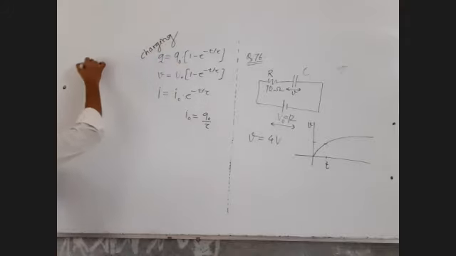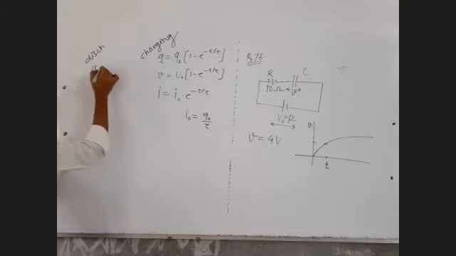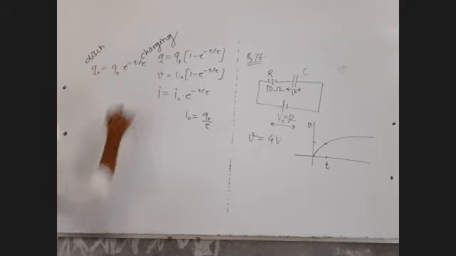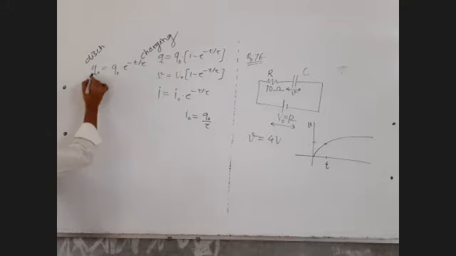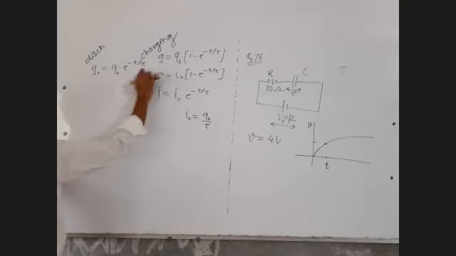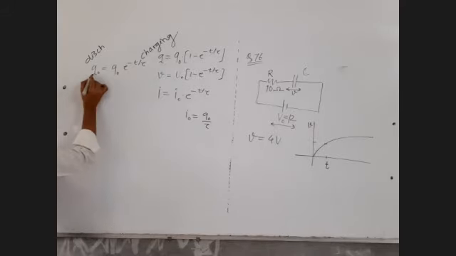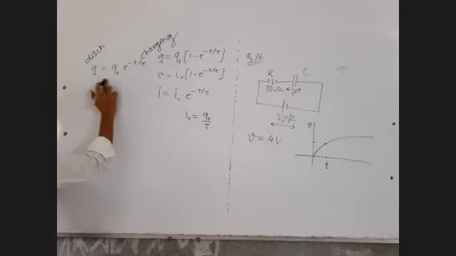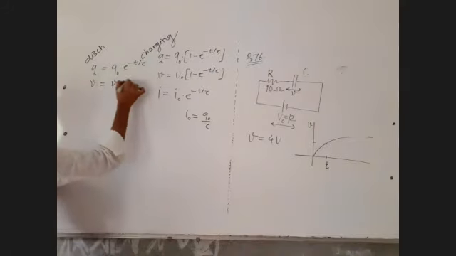For discharging, what are the possible equations? Charge goes on decreasing, just like current goes on decreasing. See how easily I am writing the equations. You will also get used to these equations. Charge goes on decreasing, so it is a decay equation, Q0 e raised to minus t by tau, just like the damped oscillation equation. Q equal to CV, Q0 equal to CV0, C cancels, so V is equal to V0 e raised to minus t by tau.